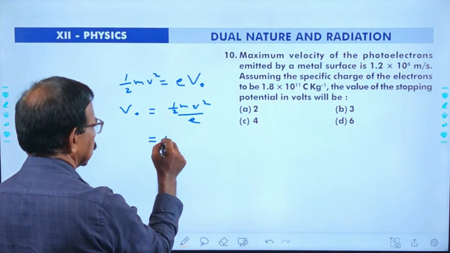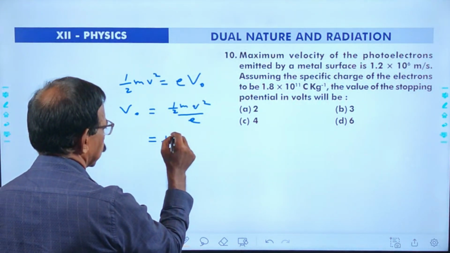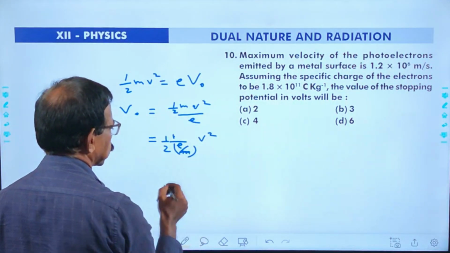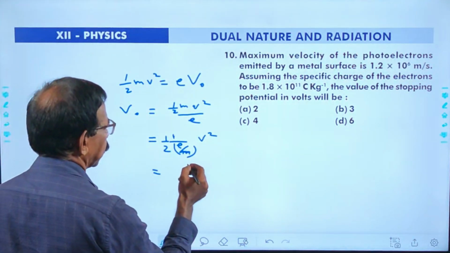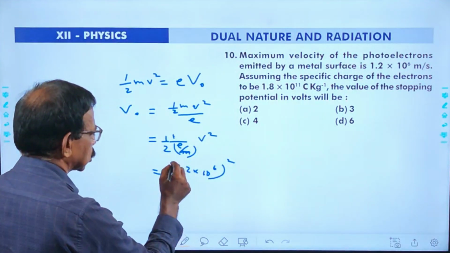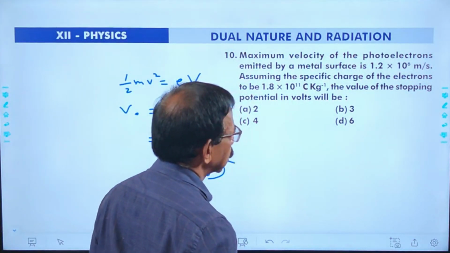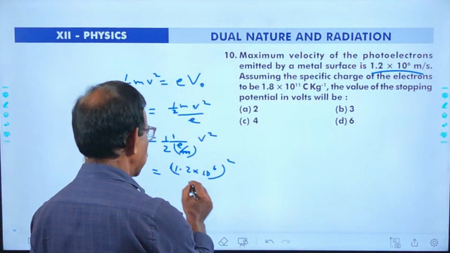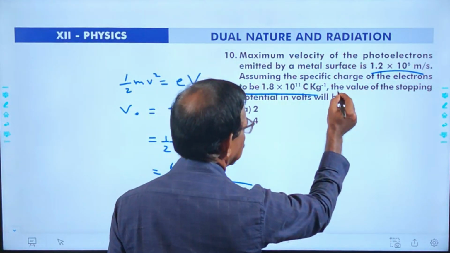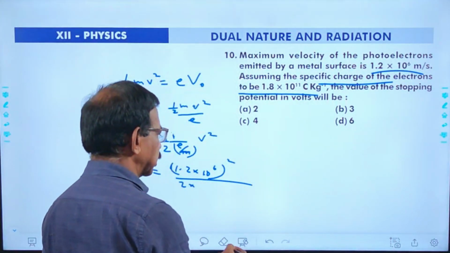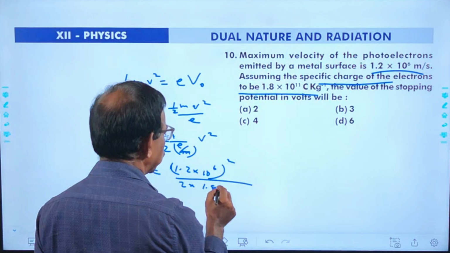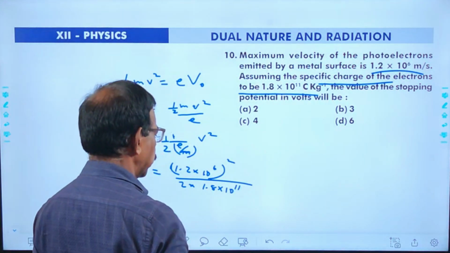I may write like this, half into 1 by e by m and then v square. That is v square, it is 1.2 into 10 raised to 6 whole square, and then 2 into the specific charge, e by m. E by m is called specific charge. We put e by m as 1.8 into 10 power 11.